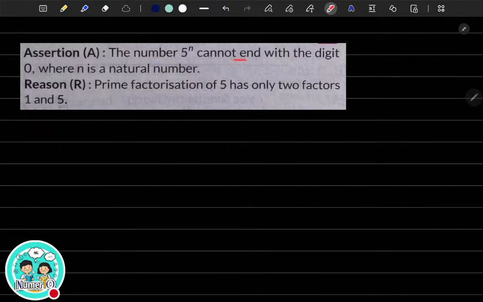Any number that ends with the digit 0 should have at least one factor as 2 and one factor as 5, correct? But if you take 5 to the power n, it will have only 5 as a prime factor, right? You cannot break down 5. 5 is a prime number, so it's always going to be 5 to the power n only. It does not have 2, so 5 to the power n has only one prime factor, which is 5. But if it has to end with 0, it should also have 2 as its prime factor.